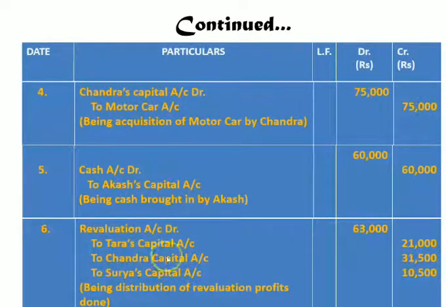And the last one, after doing the posting of all our journal entries and after posting the new partner bringing cash into the business, we have closed our revaluation account and we have distributed profit among all partners, and therefore our journal entry is revaluation account debit 63,000 rupees to Tara's capital 21,000 rupees, to Chandra's capital account 31,500 and to Surya's capital account 10,500 rupees. Being distribution of revaluation profit done. And this distribution again we have done as per the old profit sharing ratio, that is 2:3:1.